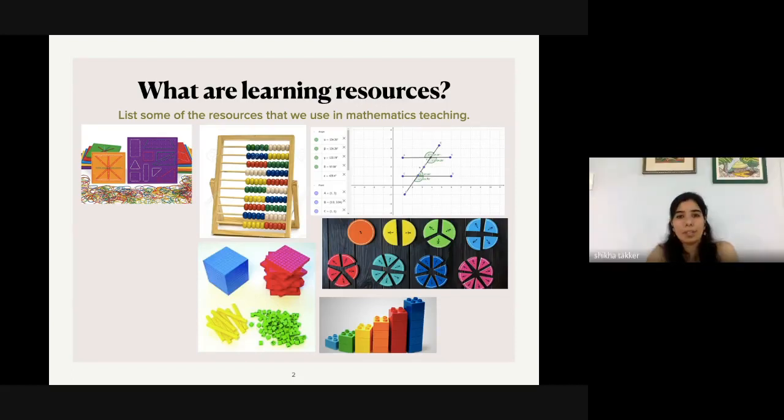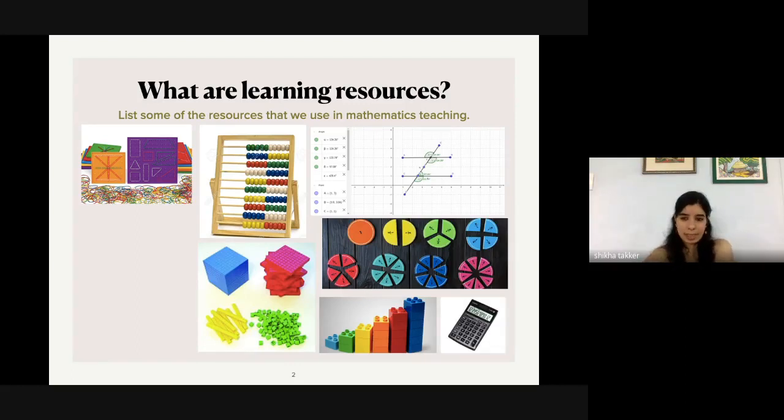So we can plot different equations using this. This is an online tool called GeoGebra, a combination of geometry and algebra. It is an XY plane, and we can plot points on it and join them to see if we are getting a linear function or a quadratic function. This is another kind of resource.